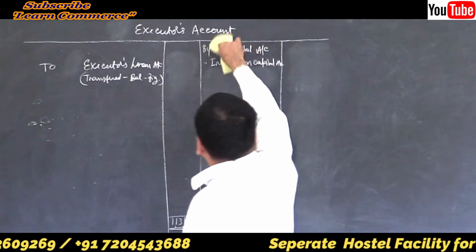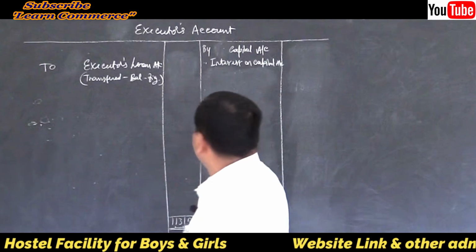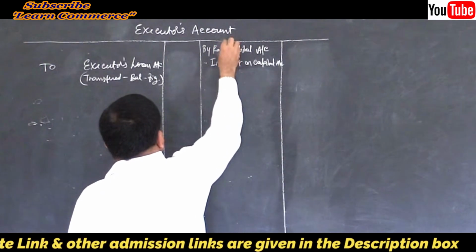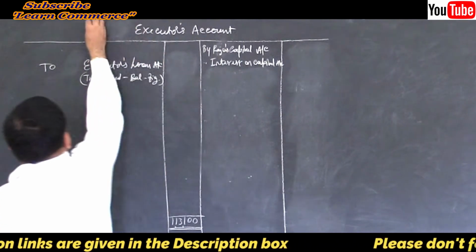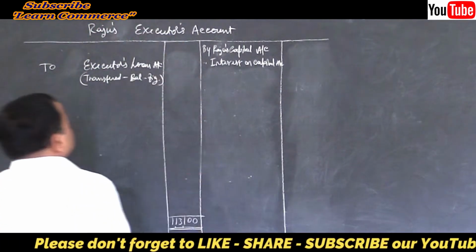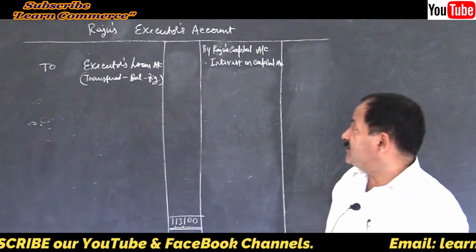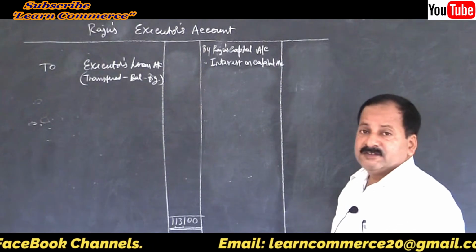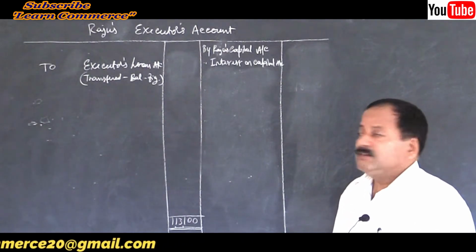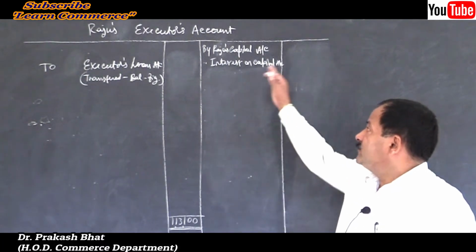By Raju's capital account. Raju's executor's account we are preparing now. Raju's executor's account. Draw the columns. Particulars, JF, amount in rupees, isn't it? Let us start with Raju's capital account.